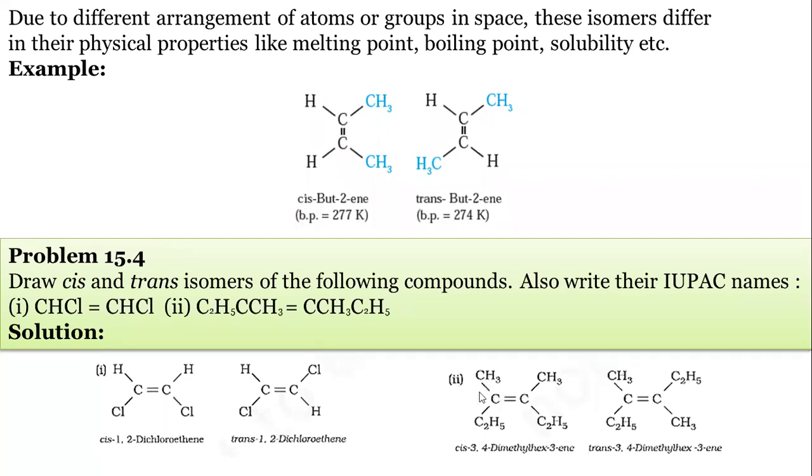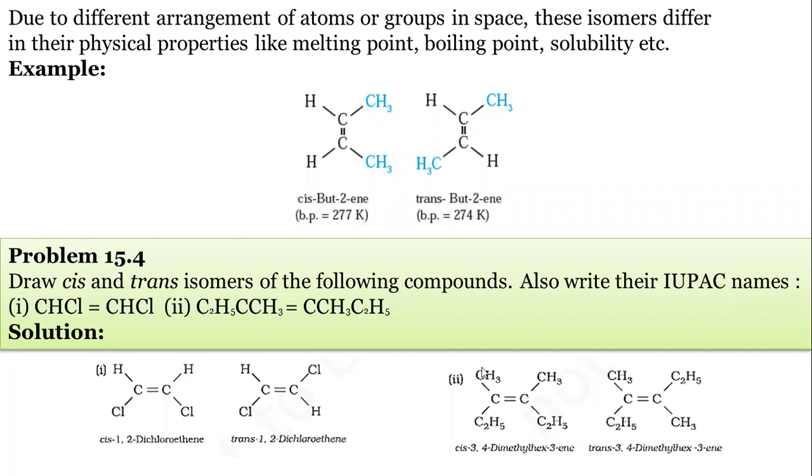Which carbon? Yes, can anyone tell me which carbon has the carbon-carbon double bond here? Second carbon or third carbon? So we have to make it straight. If you want to write the IUPAC names, we have to make it straight, and then we have to write the answer here. So the answer is already given here: cis 3,4 dimethyl hex-3-ene, and this is trans 3,4 dimethyl hex-3-ene. See, this CH3 are on the opposite side, and C2H5 also on the opposite side.